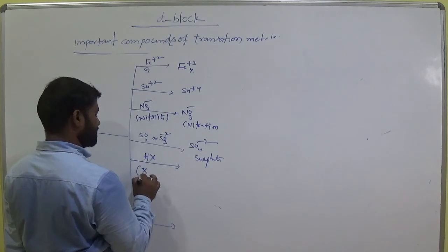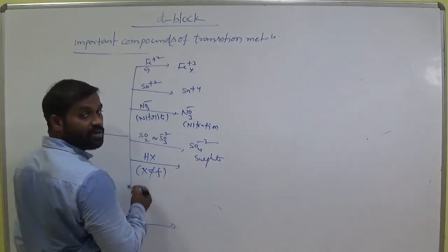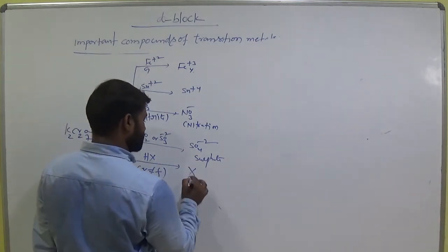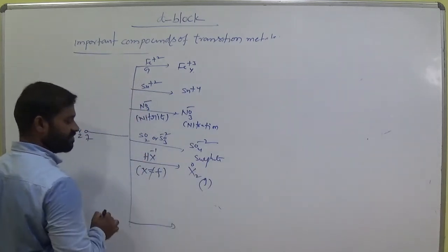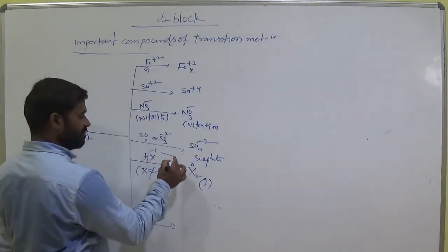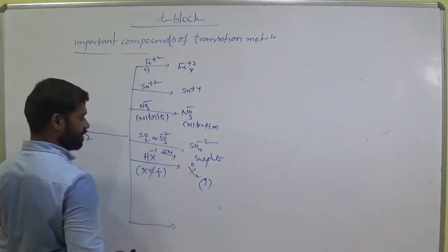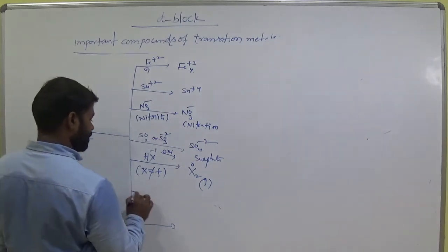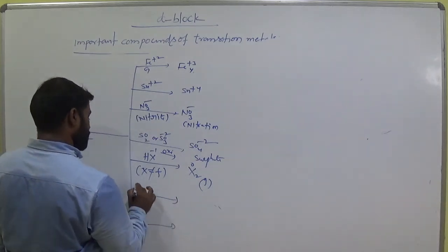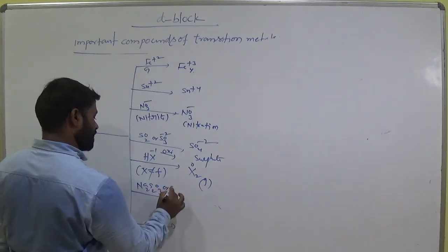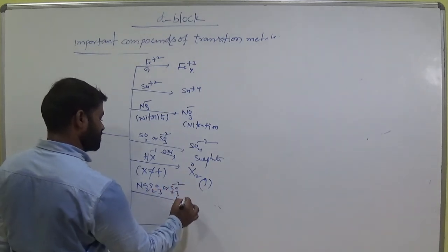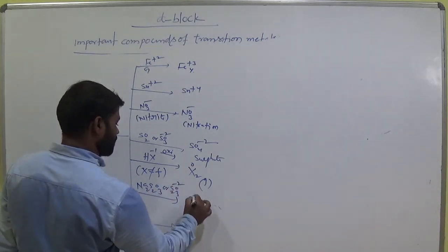HX where X is not fluorine, that is chlorine, bromine, iodine, gives X2, which is a gas with oxidation state 0. Here it is -1; -1 becoming 0 means oxidation. And Na2S2O3 or S2O3 -2 gives SO4 -2.